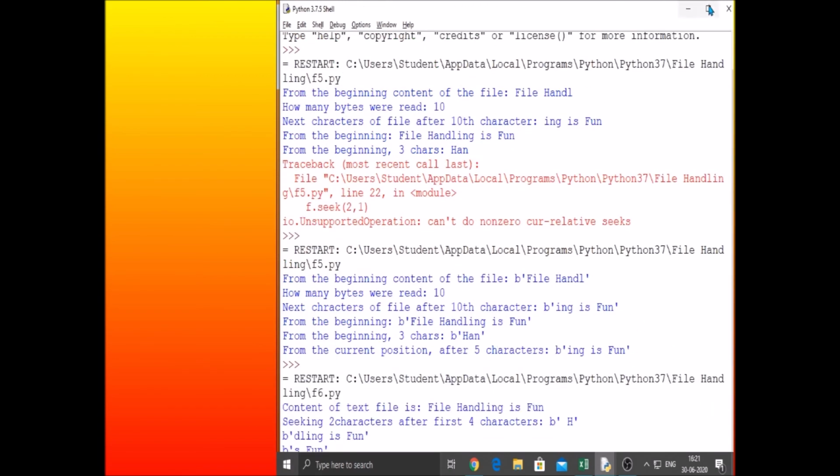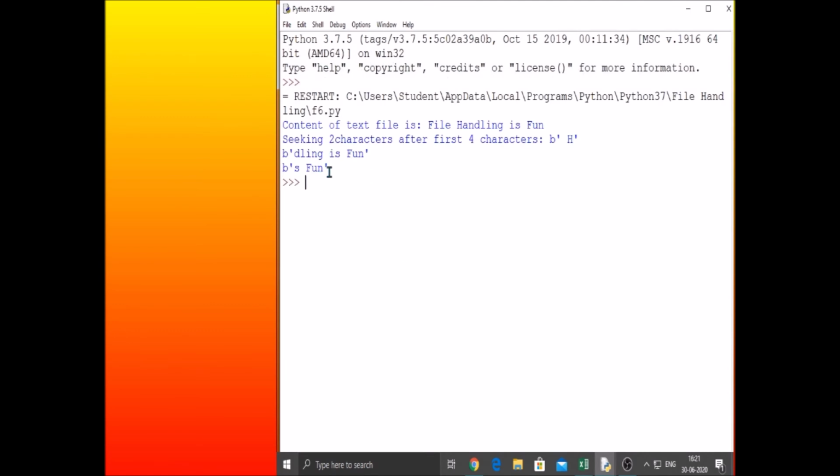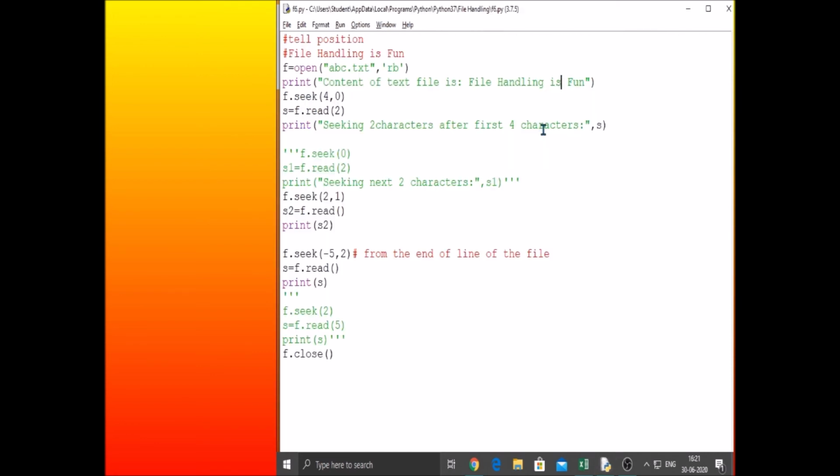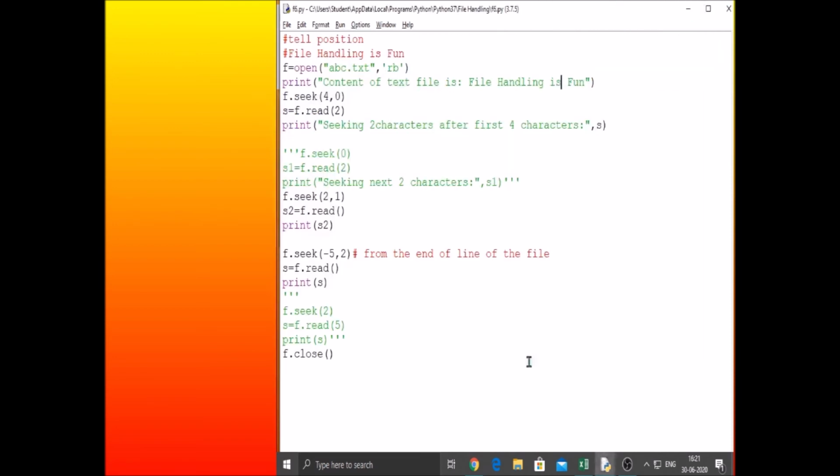Got it? So once again, let me execute and show you. So here, what is that? Fun, right? From the last character: 1, 2, 3, 4, 5. So what are the 5 characters? Yes, space, fun. Got it? So from the ending, if you want to read, we use the offset 2.